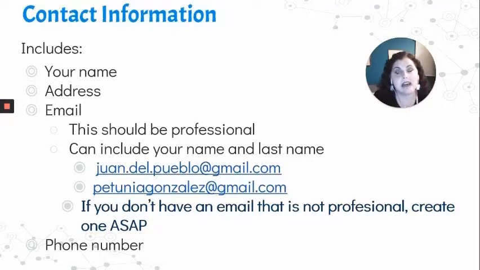You need to have an email, and your email should be professional. You can include your name and your last name or a sequence of numbers. Here we have some examples. I put juan.del.pueblo@gmail.com. Something like that is fine. You can also have Petunia Gonzalez altogether at gmail.com. It really doesn't matter, as long as your resume isn't something that is not professional.